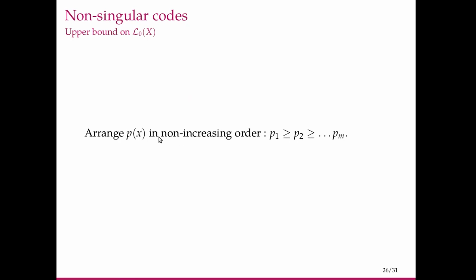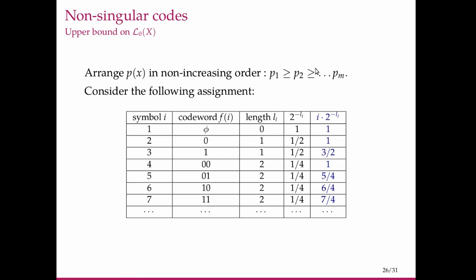Towards that, we first arrange the PMF in non-increasing order, P1 through Pm, and consider the following code word assignment. Look at the first two columns: symbol i and code word f of i. Symbol 1 is mapped to an empty code word, 2 is mapped to bit 0, 3 is mapped to bit 1, and 4, 5, 6, 7 are mapped to these 2-bit sequences. So the lengths are 0, 1, 1, 2, 2, 2, and so on.